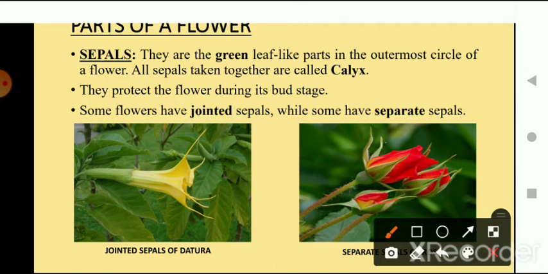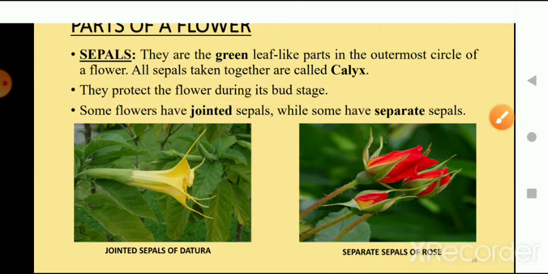So what are sepals? Sepals are these green leaf like parts which basically hold the whole flower. What is the work of it? They protect the flower during the bud stage. When the flower has not grown up, they protect the flower from the budding stage. You can see in both the pictures that some of the sepals are joined together, whereas some of the sepals are separated. So these leaf like structures at the very beginning of the flower are known as sepals. Now let's move on.